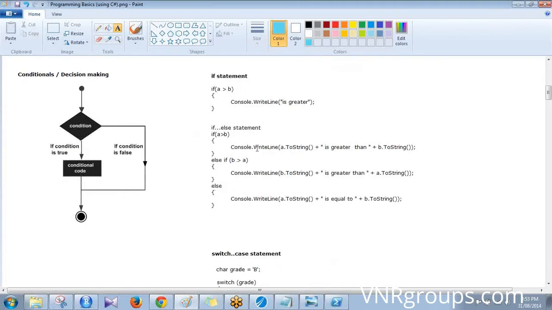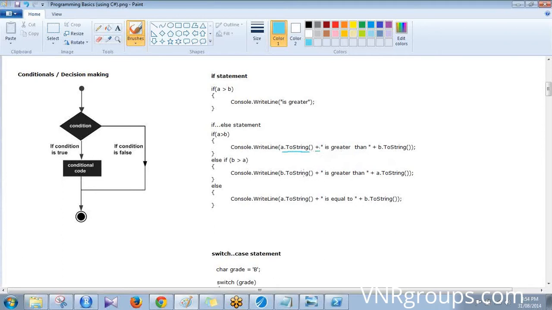So that is what you see here. You have first a simple statement, A greater than B, then you say is greater. Otherwise you got this if else statement. See, this starts from here. Then if A greater than B, then write this if A is greater than B. And this toString is to convert an integer, that is A, to string, so that it can be concatenated.